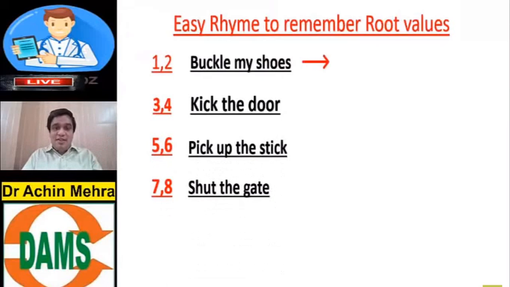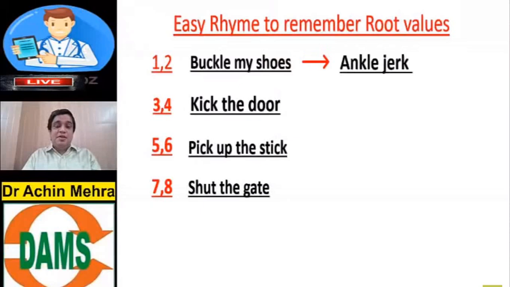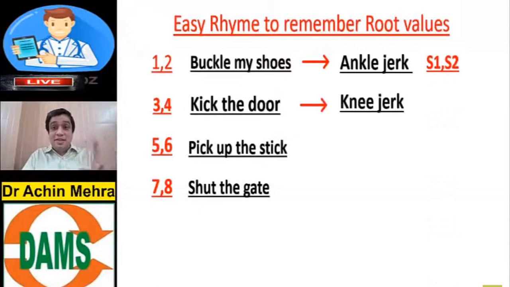So at the ankle joint, we do a reflex which is known as the ankle jerk. Now what's the significance of the words 1 and 2? The root value of the ankle jerk is S1, S2. Kick the door. You kick the door by extension of what? The knee joint. And you find the extension of the knee joint in which reflex? The knee jerk. And what's the significance of 3 and 4?